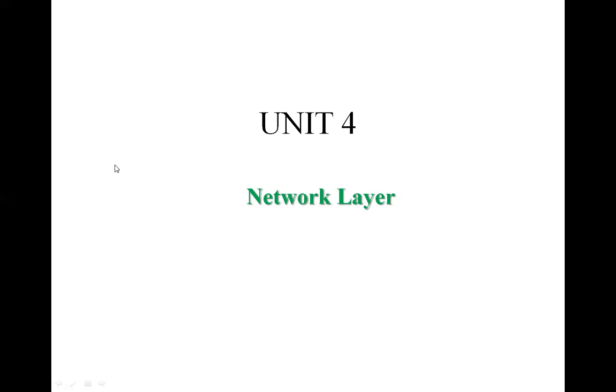In that, the third layer, I'm talking from the bottom, first layer, second layer, and the third layer of the OSI model is the network layer. What is the main meaning of this network layer? In this network layer, we are operating on IP addresses, that is internet protocol.